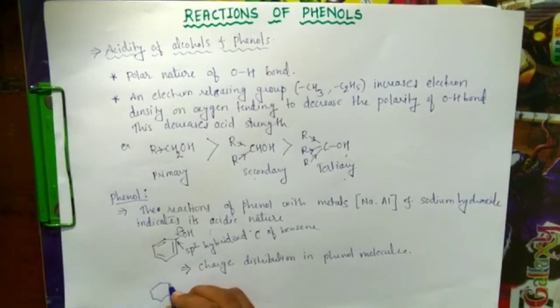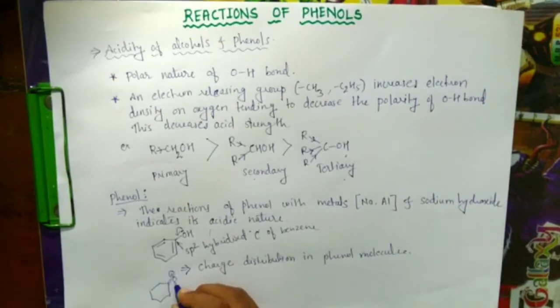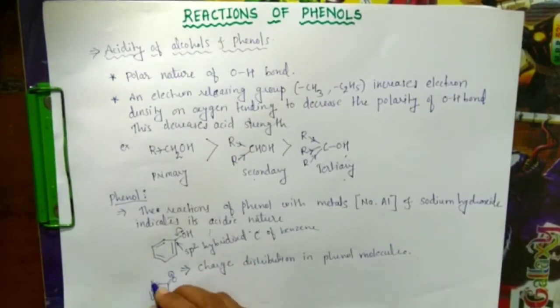So this phenoxide ion, after donation, will have a positive charge and a minus charge. This will come over here, this will stay as it is, and there are resonance forms.